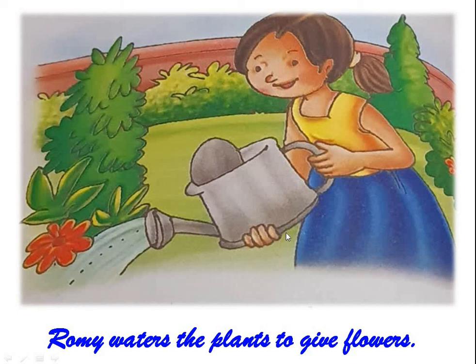She is Romy. Romy waters the plants to give flowers. Right? Who is she, children? Yes, she is Romy. You are correct. Romy waters the plants to give flowers. Right, children? Everybody or somebody has the hobby to water the plants and to look after the garden. Here she is, Romy. Romy waters the plants to give flowers. Right?